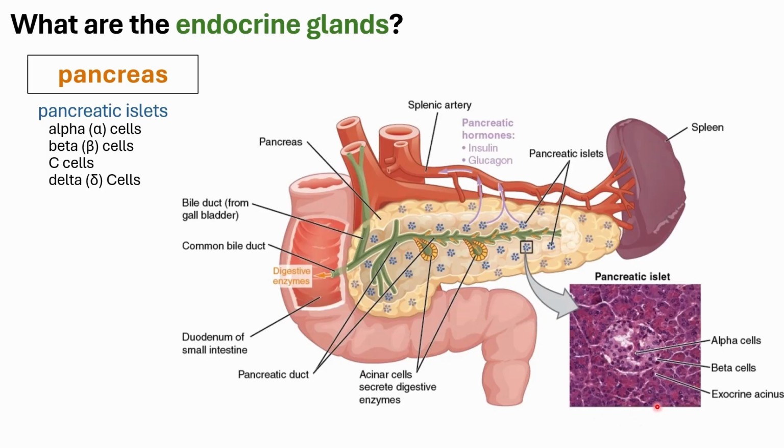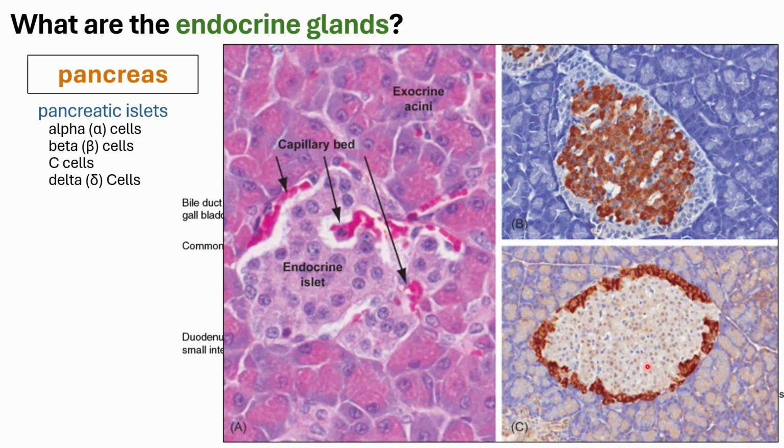But from the point of view of the endocrine system, we will be talking about this cluster of cells within the gland, which is termed your pancreatic islets or islets of Langerhans.